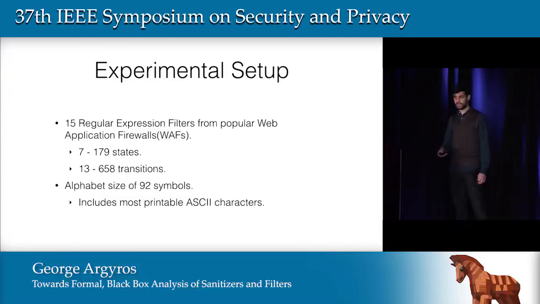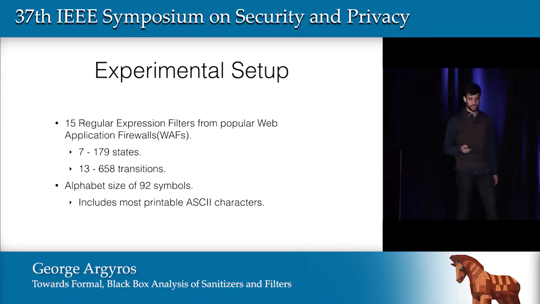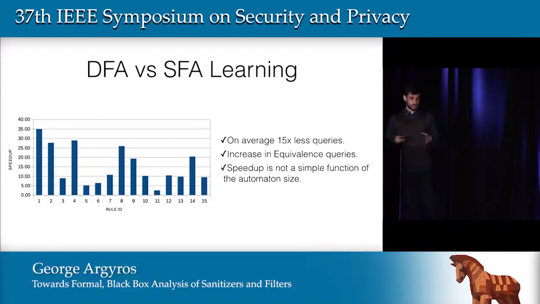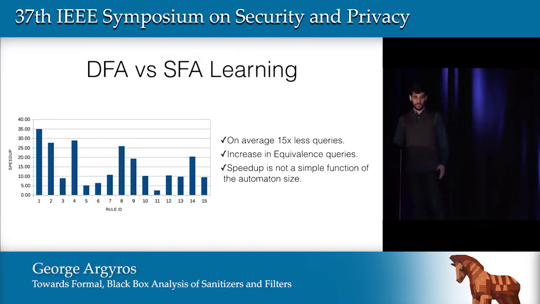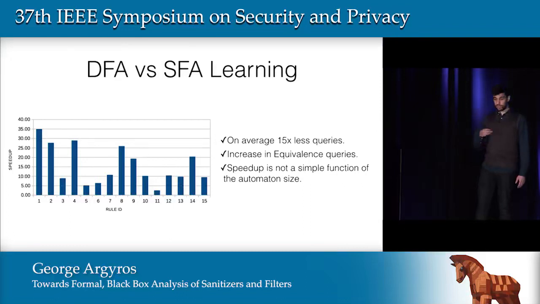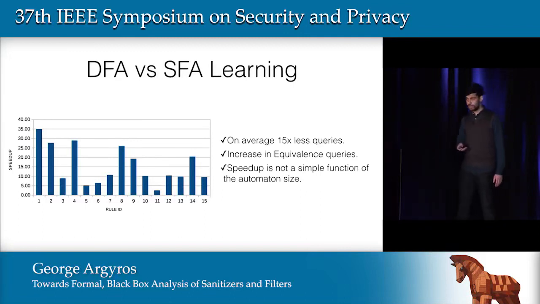And the first question we will ask is how efficient is SFA learning, learning symbolic automata, versus learning deterministic finite state automata. And it is surprising that we found that we had huge decreases in the number of queries. We noticed that on average, SFA learning would require 15 times fewer queries than the classical DFA algorithm. However, we have an increase in the equivalence queries that are being used because we have to also take into account wrong transitions being generated. And an important point here is that the speedup is not a simple function of the automaton size.